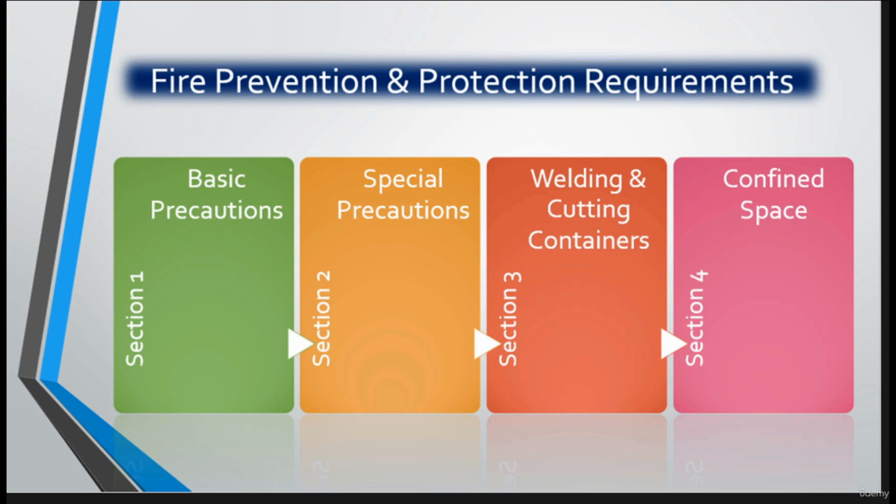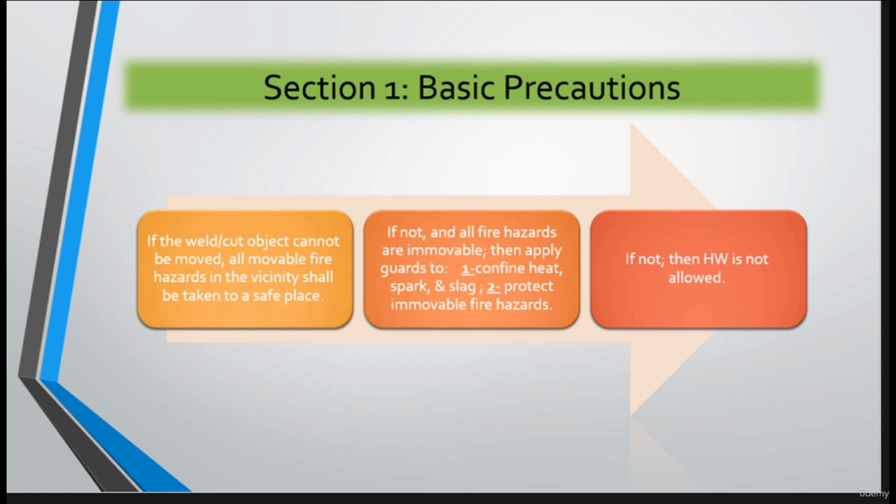So, regarding the fire prevention and protection requirements, OSHA hot work standard classified these requirements into 4 sections. The first section will be about the basic precautions. The second one will be about the specific or special precautions. The third one will be about the welding and cutting containers. And the fourth one will be regarding the confined space. I'm going to address the basic precautions and the headers of the special precautions.